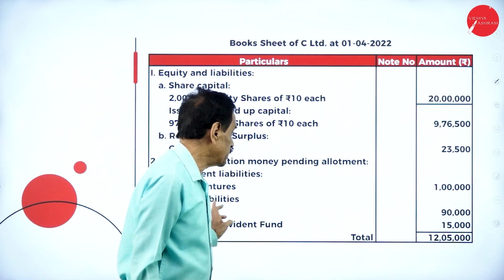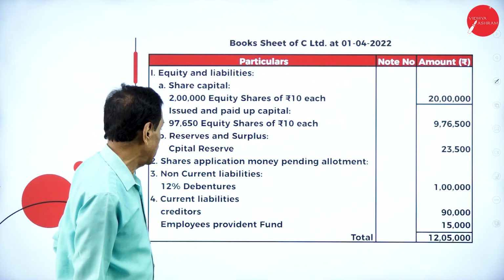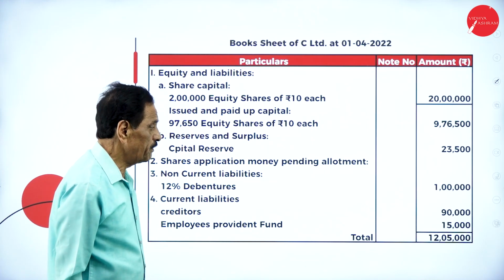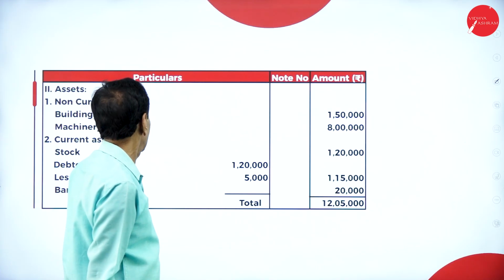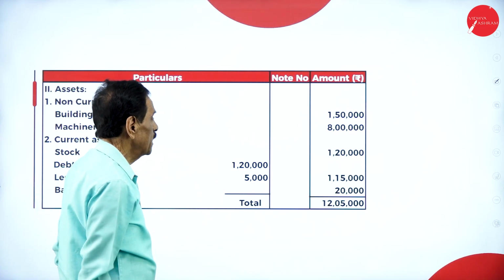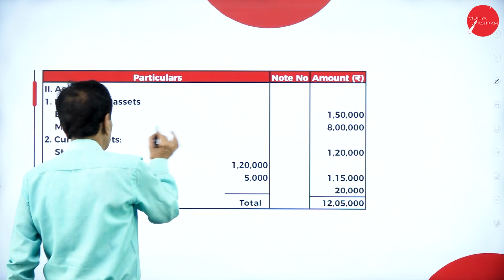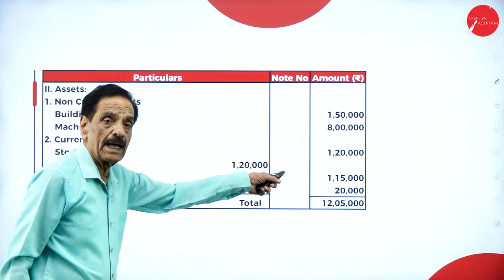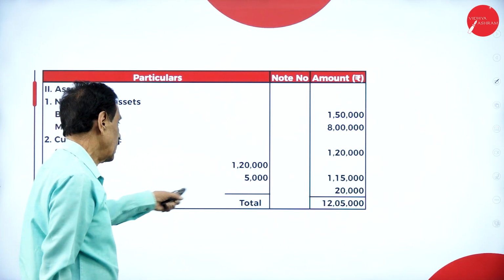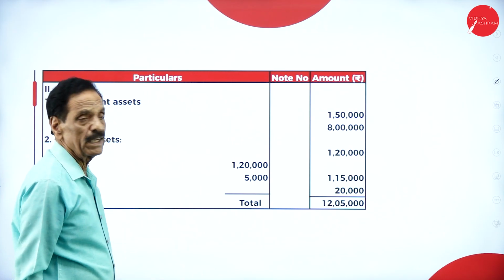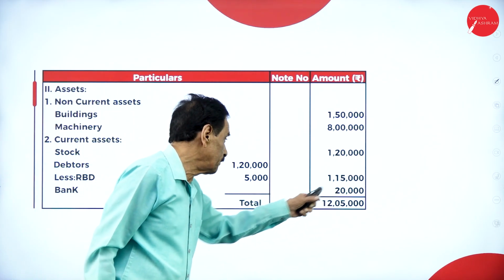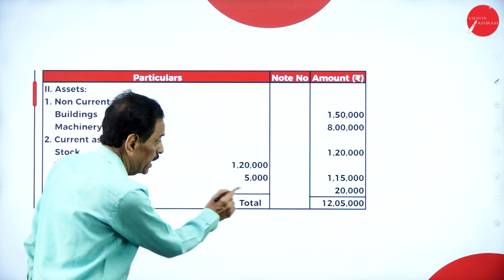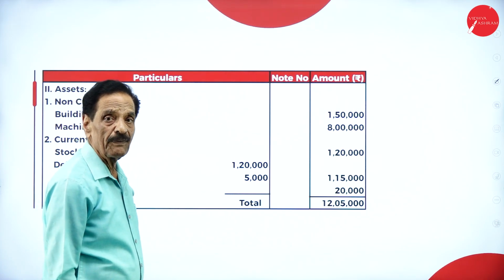Then both the debentures become 1 lakh now. Creditors 90,000, employees provident fund 15,000. Regarding the assets, non-current assets: building 1,50,000, machinery 8 lakh, stock 1,20,000, debtors 1,20,000 minus RBD 5,000, it becomes 1,15,000. Cash at bank is 20,000. Totally it will tally at 12,05,000.